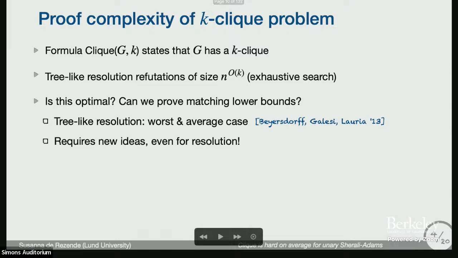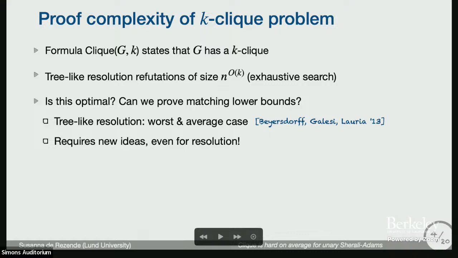Actually, generalizing this to other proof systems, even for resolution, is an interesting problem because it really requires new ideas. If you really want the tight lower bound, it doesn't follow directly from width or from random restrictions. The techniques we have don't give us something there.